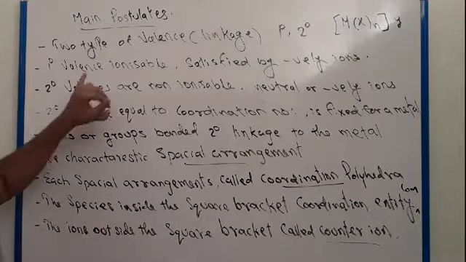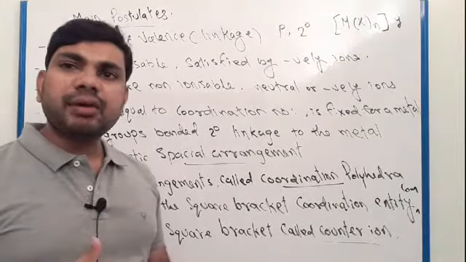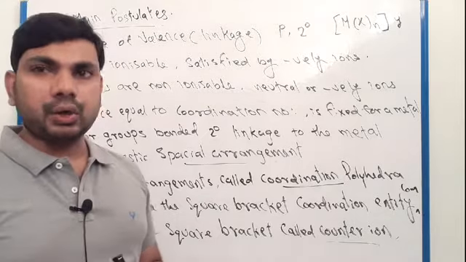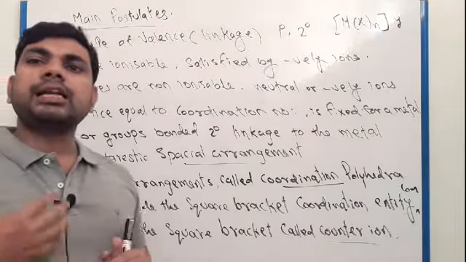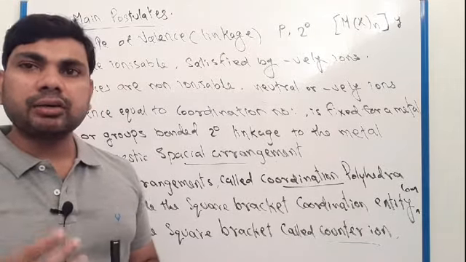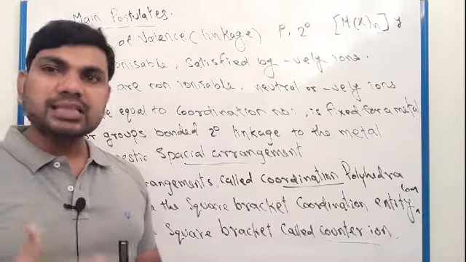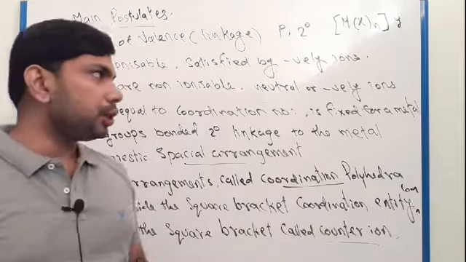Primary valency is ionizable, and it is satisfied by negatively charged ions. Secondary valency means the groups directly attached to the central metal ion. It is not ionizable and it is satisfied by negatively charged ions or neutral molecules.